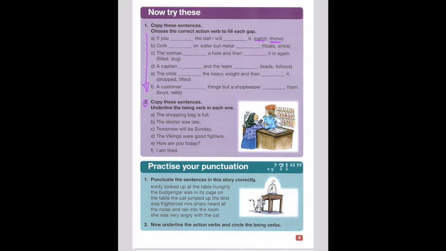Lastly, we're going to practice our punctuation. Not only your punctuation, but don't forget your capital letters. You're going to edit this whole paragraph here. Where should you put a full stop or a question mark or an exclamation mark? Do you need quotation marks, commas, apostrophes? Do you need capital letters? What do you need to make this paragraph correct? You're going to do all of that on the paper below.